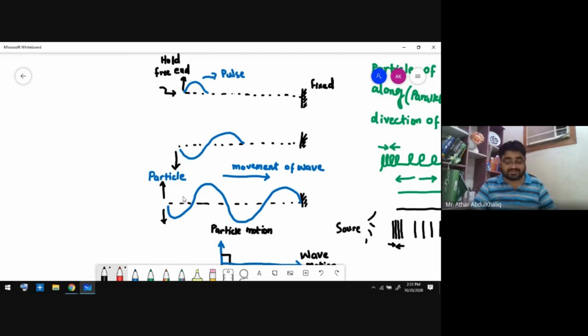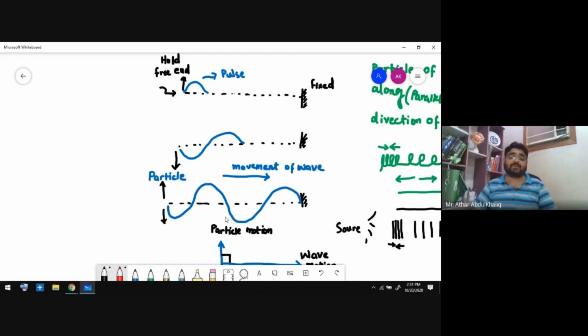If you want to understand this, I can give you two examples. For example, if you knot this rope at different points, for example at this point, you can see the knotted portion of the rope will just move up and down. Sometimes this knot will be up, sometimes at the equilibrium position, sometimes down, but this knot will not move forward. It will just stay in the up and down motion, but the hump or the dump, the upward or downward portion of the wave, will go forward.